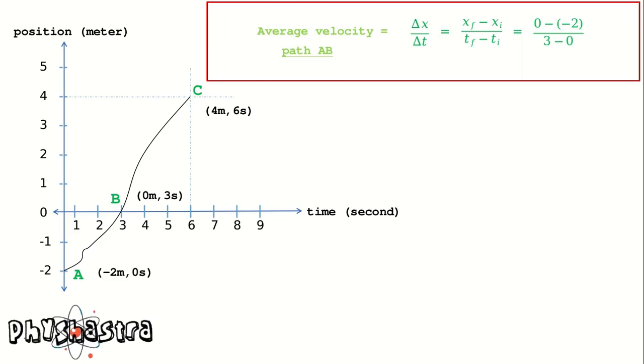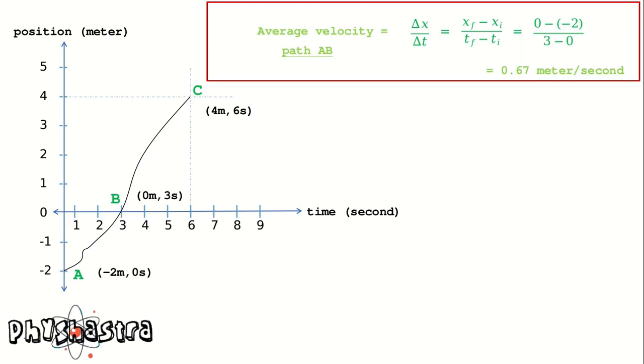We get average velocity as 0.67 meter per second. That is, for path AB, the particle has covered 0.67 meter in 1 second, or 67 centimeter in 1 second.